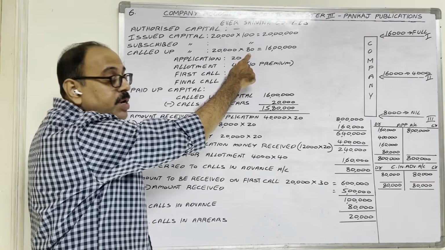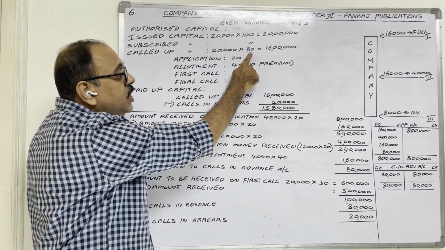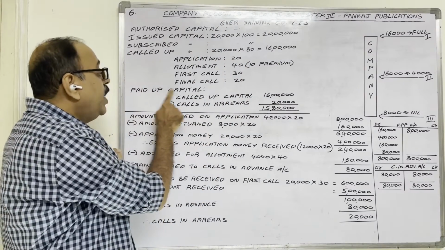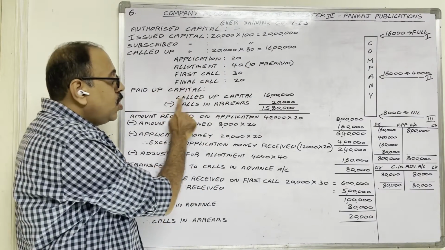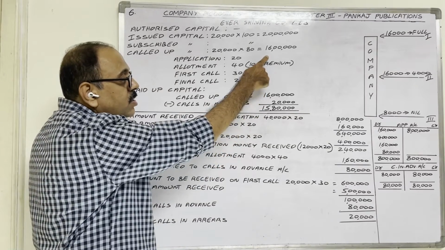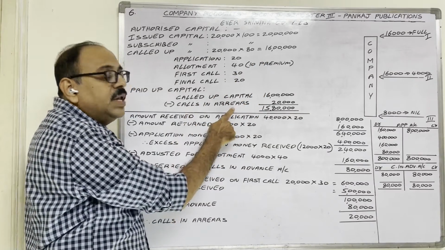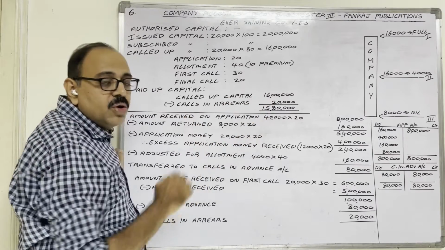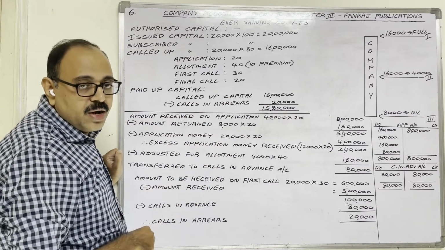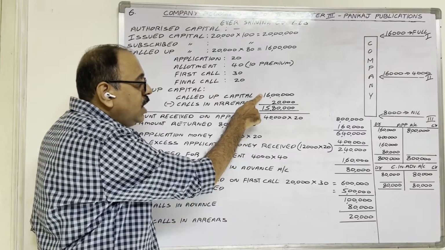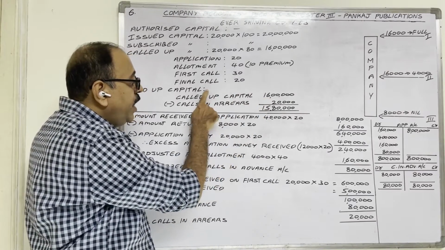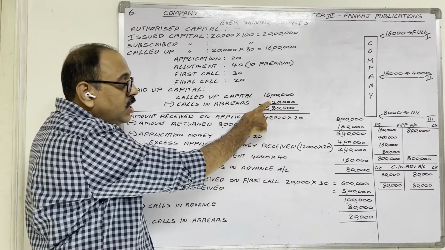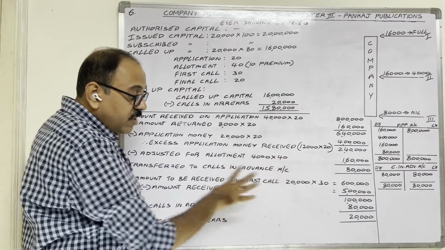Called up capital is how much? 20,000 shares at the rate of 80 rupees each, 16 lakh rupees. Next, coming to paid up capital. Called up capital is 16 lakh and there are calls in arrears, 20,000. 20,000 is not given in the question directly. We have to calculate. Then 16 lakh minus 20,000, paid up capital is 15 lakh 80,000. So this 20,000 calculation here I have written.